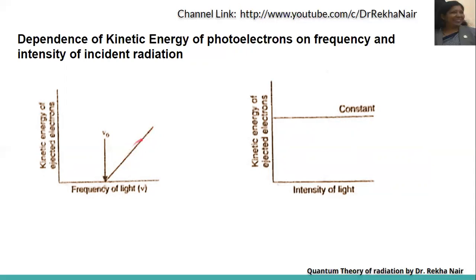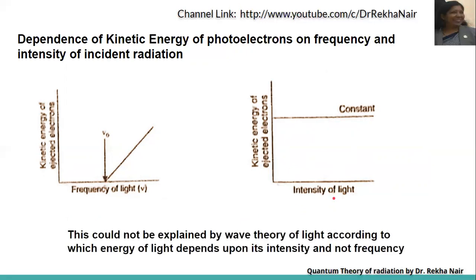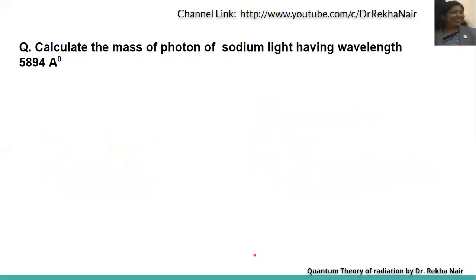So kinetic energy of the ejected electrons increases with increase in frequency, but it is independent of the intensity of the light. This could not be explained by wave theory of light, according to which energy of light depends upon the intensity and not the frequency.